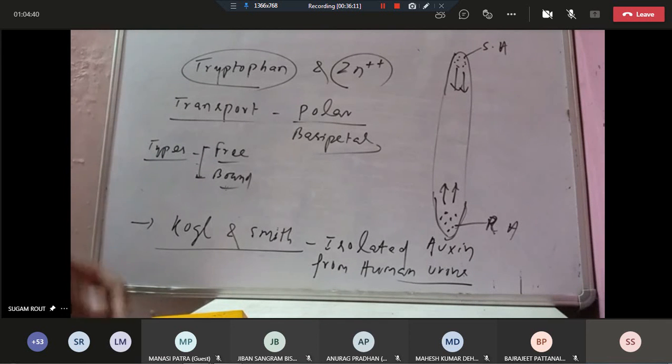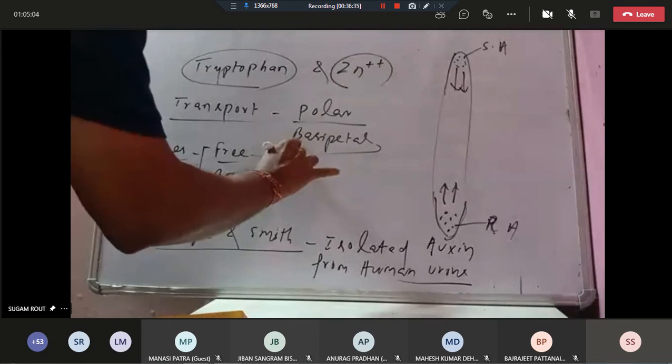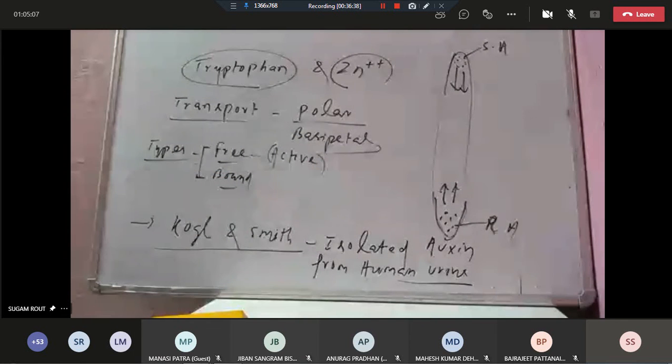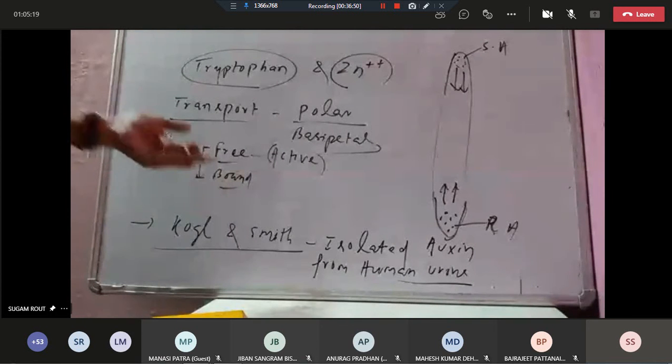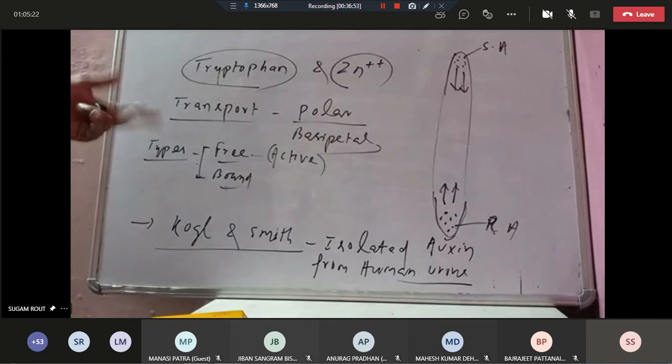Free auxin, you can easily extract. And the bound auxins, when you are collecting them, they are associated with some compounds that require organic solvent. Okay. And out of these two types, free auxins are more active in comparison to bound auxins. And there is an equilibrium between the two forms. Some parts are in the free state, some are in the bound state. So there is equilibrium.